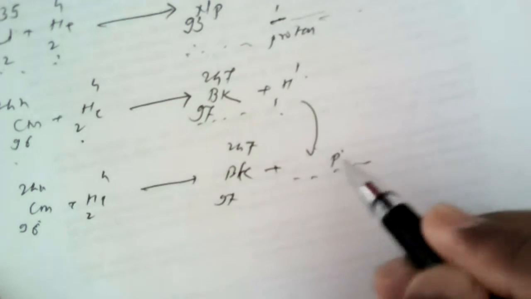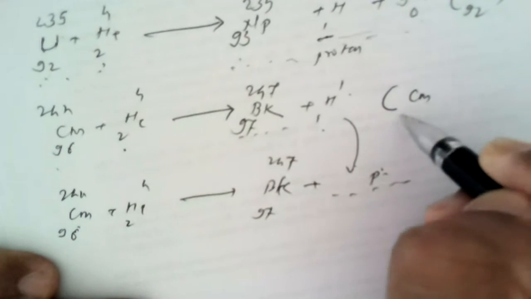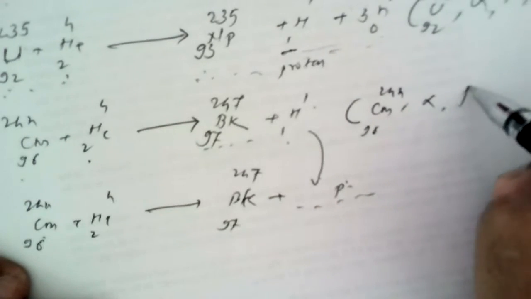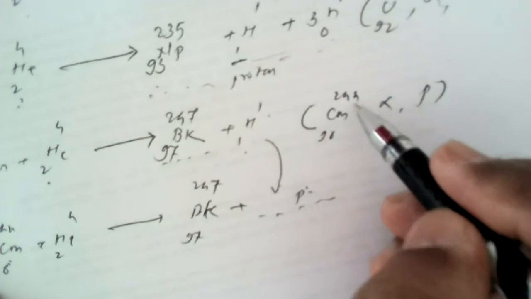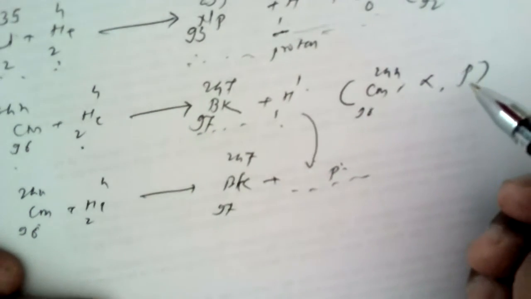Here the ejectile is a proton. So this is how we can arrive at the end product of this reaction. How can we write it? Curium 96, 244, alpha particles and a proton. So curium 244 alpha P process. P stands for proton, that is 1H1.